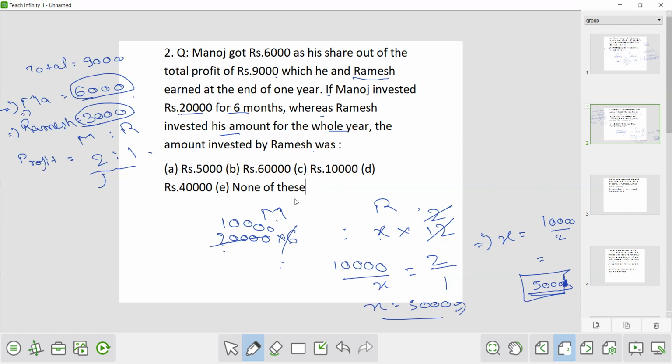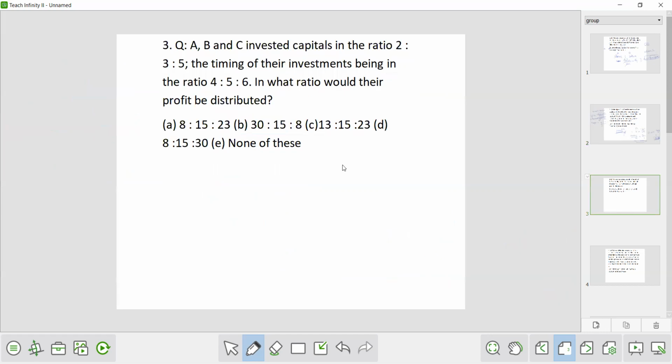Okay. So the answer will be A, option number A. Now the third question. A, B, C invested capital in the ratio 2:3:5, and the timing of their investment being in the ratio 4:5:6. In what ratio would their profit be distributed?